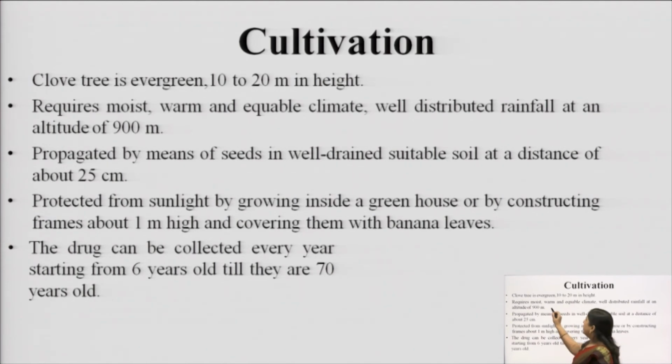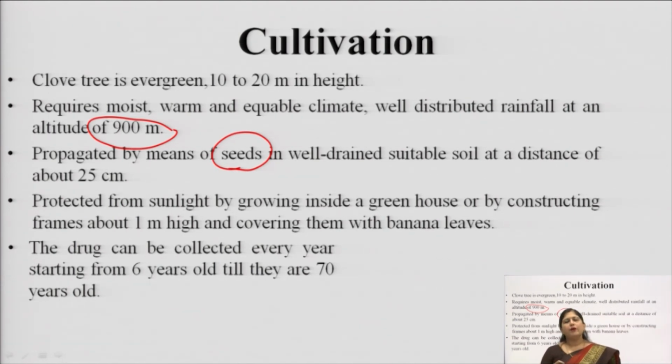The altitude required is 900 meters; at an altitude of 900 meters, we get the best quality of clove. For cultivation the seeds are propagated in nurseries. The initial growth is done in the nursery, and because this plant is very vulnerable to external factors, we have to protect it.